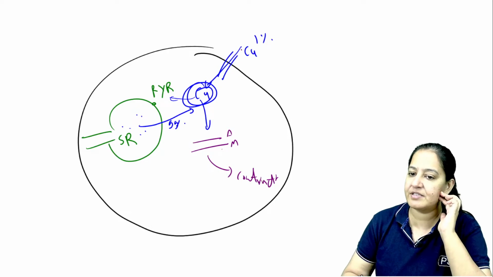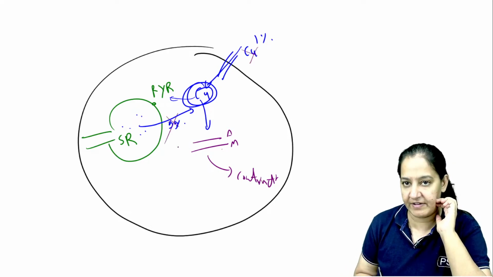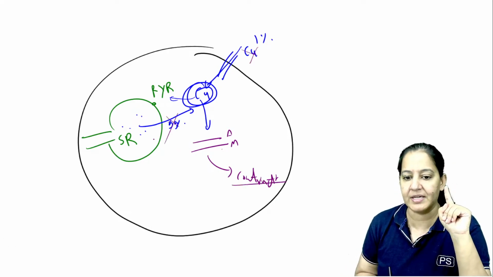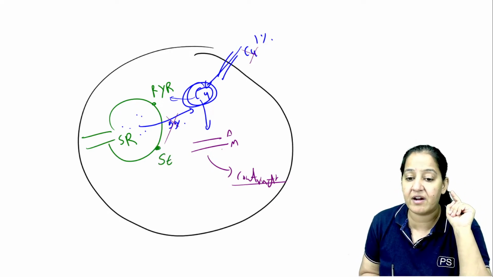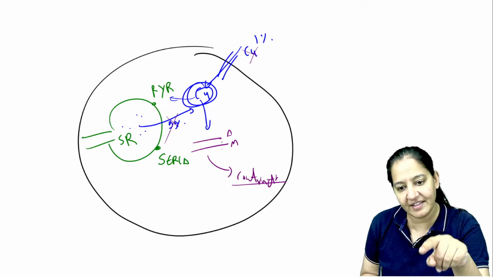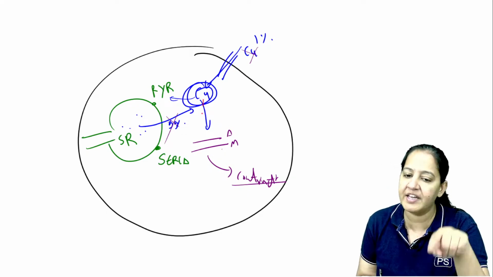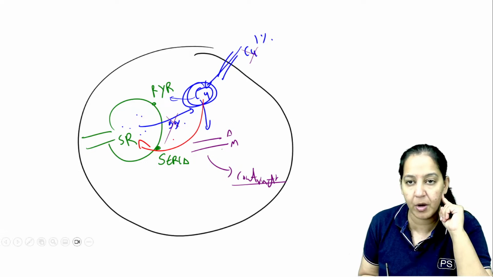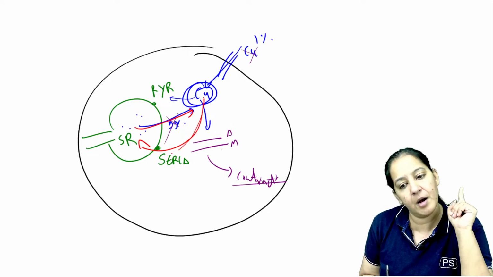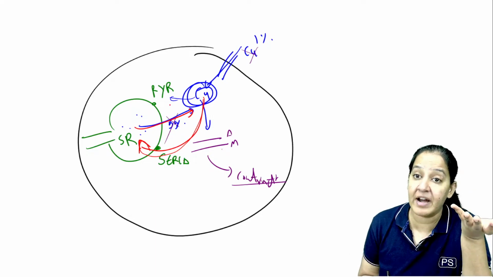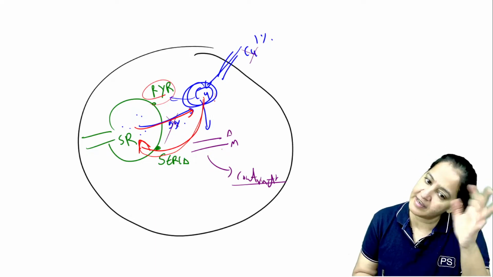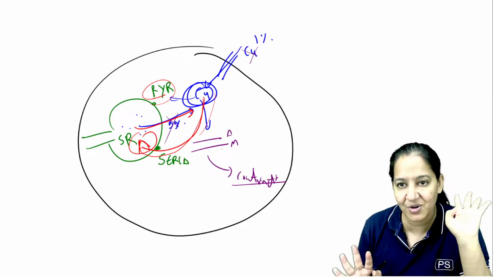So take this 1% away again and take this 99% away again. As soon as the contraction is done, on the sarcoplasmic reticulum there is another receptor which is known as SERCA. SERCA will take the 99% back. Whatever RYR gave, SERCA takes back. So the 99 is gone. There is no problem.